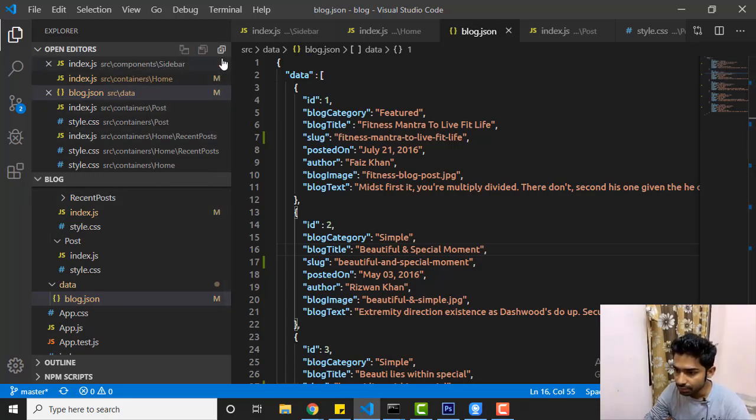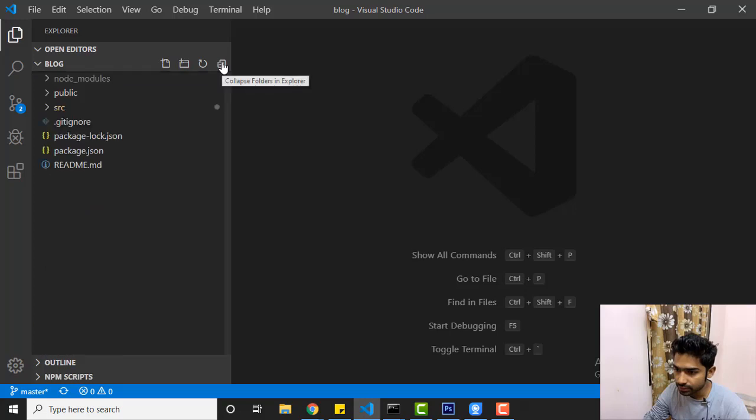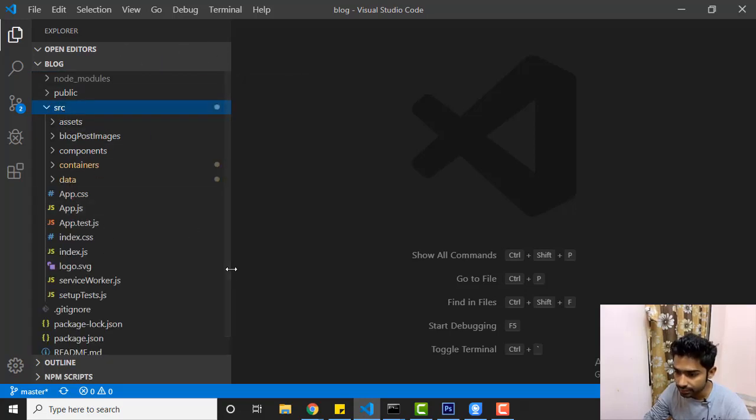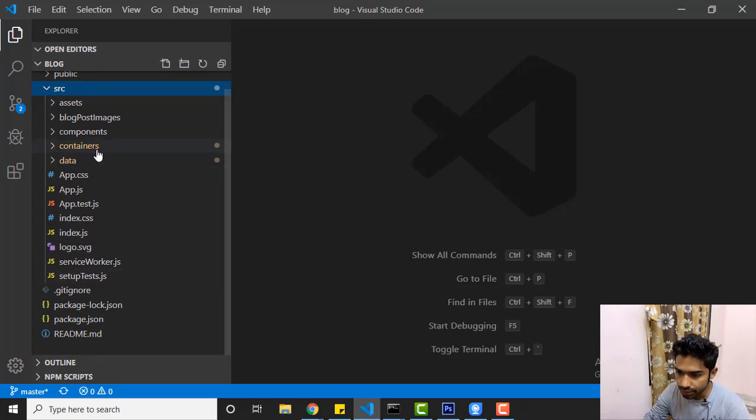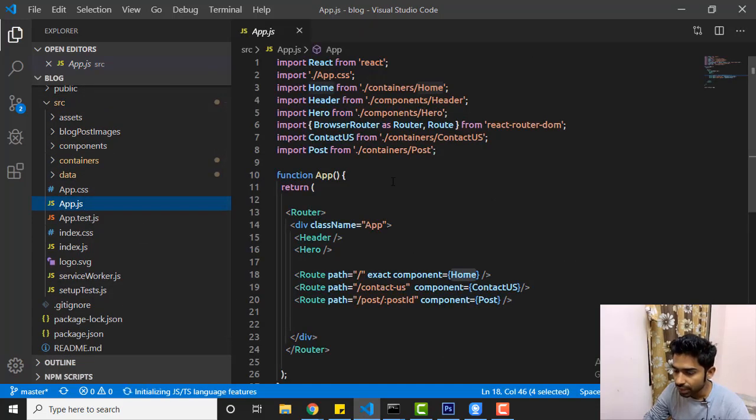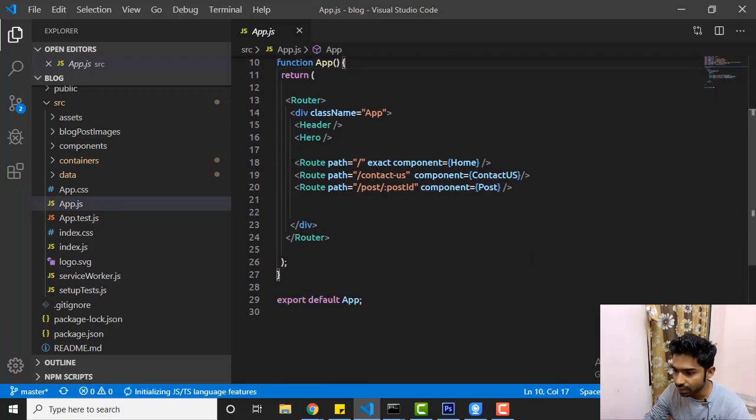So let me refresh this, and this is what we have: the project src, and this is our project, and this is our app.js file. This is our root component for the whole project, and here we are doing our routing. So we have / for the home page, / for the contact us, and then we have the post page. Now we don't have a post page, we have the blog pages directly, right?